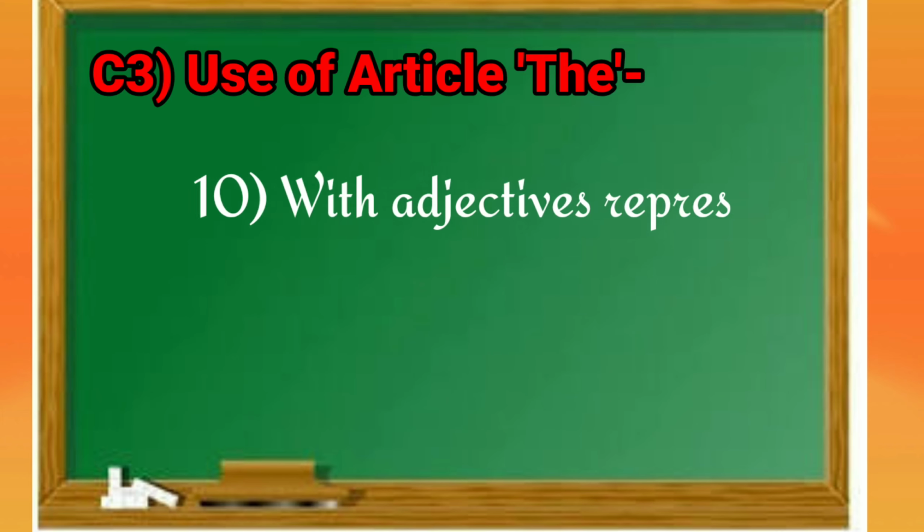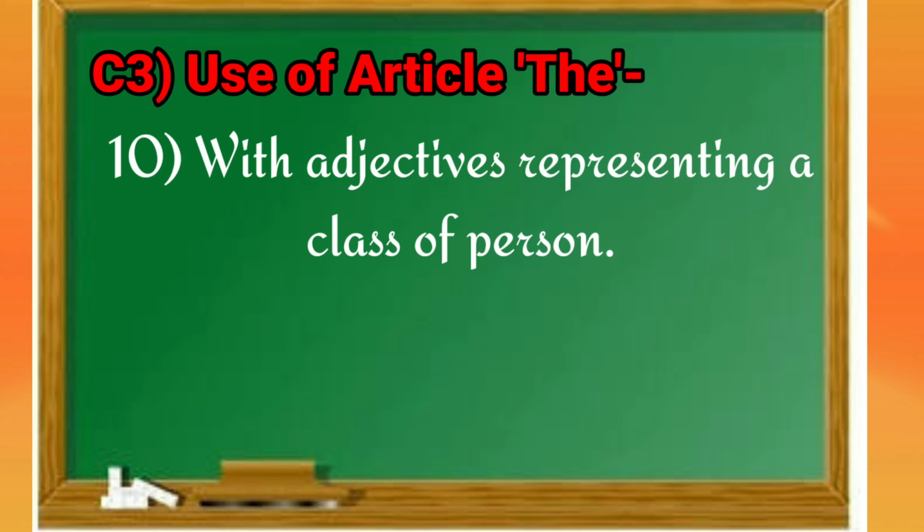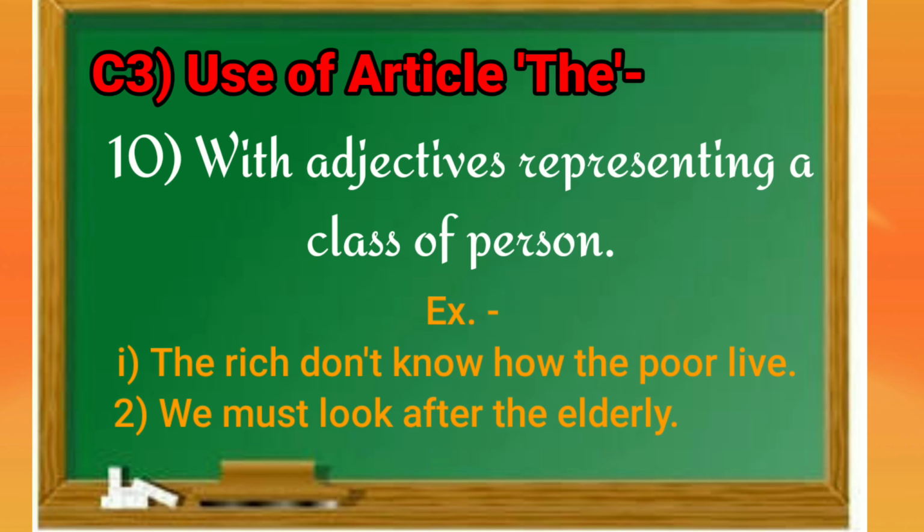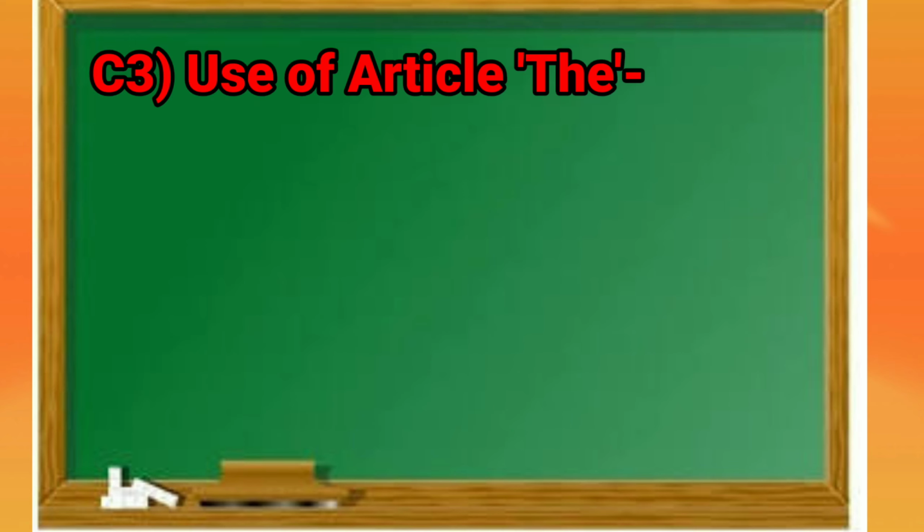Now, our next rule is with adjectives representing a class of person. Let's see some examples. The rich don't know how the poor live. We must look after the elderly. Here, rich stands for the whole class of person, poor stands for the whole community. So we are using article the before such kinds of adjectives which represent the whole class of person.